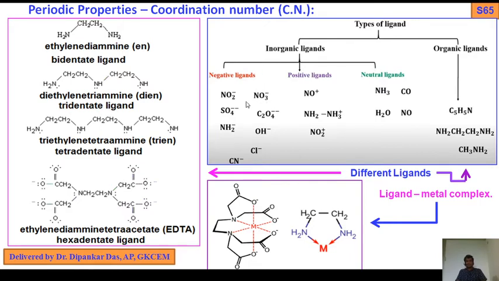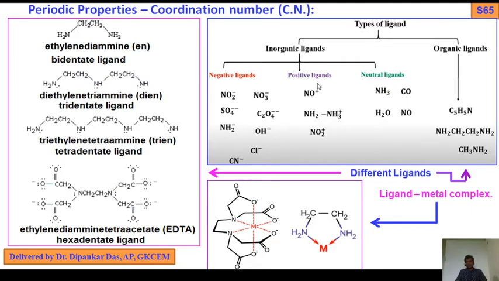Negative ligands: NO2 minus, NO3 minus, SO4 2 minus, CrO4 2 minus, oxalato ions, NH2 minus, OH minus, Cl minus. Positive ligands: NO plus, NH3 plus, NO2 plus. This NH2 minus should not be here, it should be placed with the negative ligands. Neutral ligands: NH3, CO, water and NO. NH2 minus was placed here by mistake, it should be placed with the negative ligands.